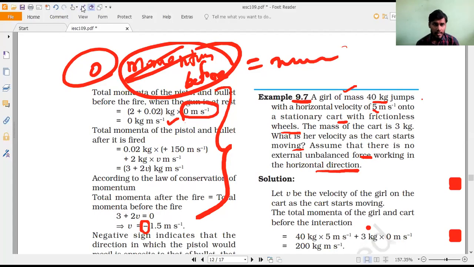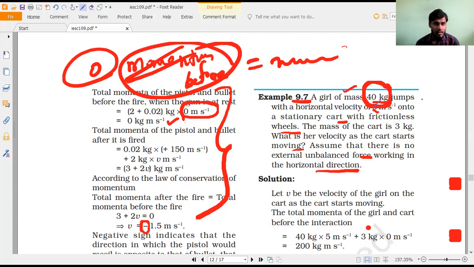Okay. So now you people may check it. So observe very carefully this question. Very important question. Already we have solved this question. It is not a new question. Just you have to observe. So now read the question, all of you. Here they are saying that a girl of mass. What is the mass? Mass of the girl? 40 kg. Jumps with a horizontal velocity of 5 meter per second.